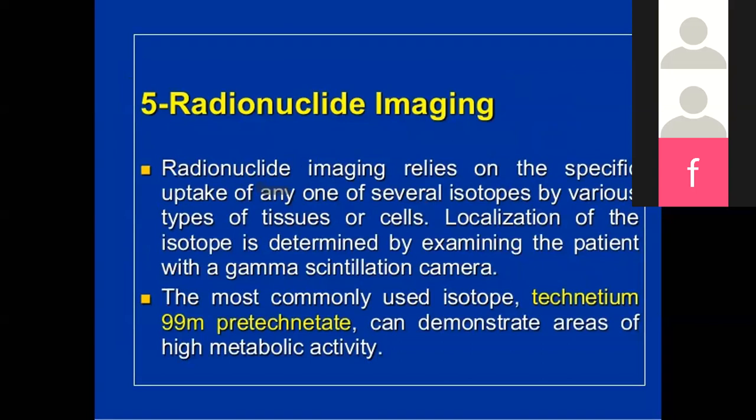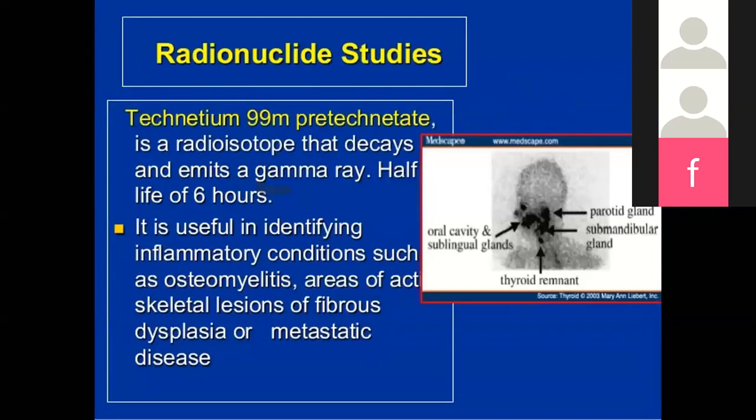Now, radionuclide imaging. In this, we can rely on isotope scanning, in which technetium 99 can demonstrate the area of high metabolic activity. So if tumor cells are there, then a high metabolic activity is seen in these cells. Technetium 99 is a radioisotope that decays and emits a gamma ray. Half-life is 6 hours. It is useful in identifying inflammatory conditions such as osteomyelitis, skeletal lesions of fibrous dysplasia, or metastatic diseases.